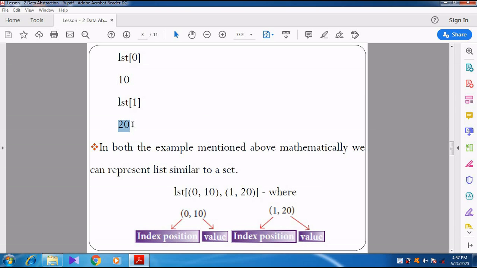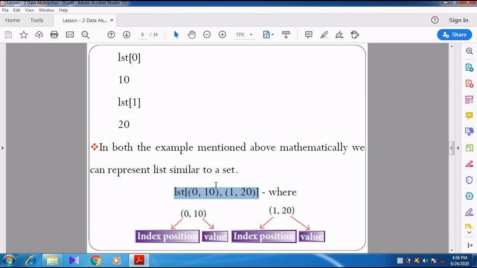So here how they are representing, you see. Instead of representing LST becomes 10, 20, here they are representing using the index position as well as the value. See here, LST of 0, 10 and LST of 1, 20.